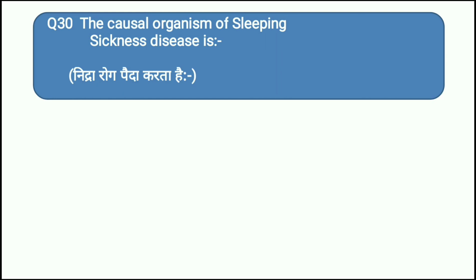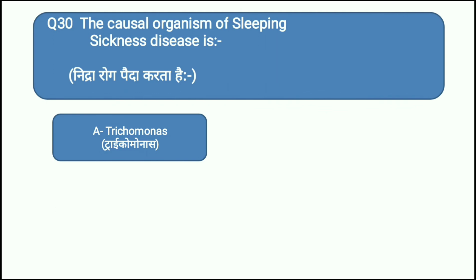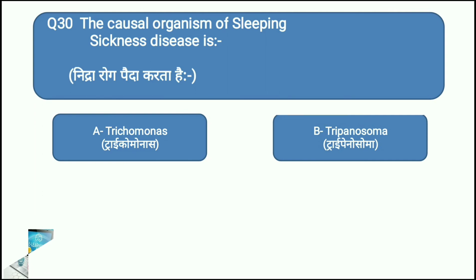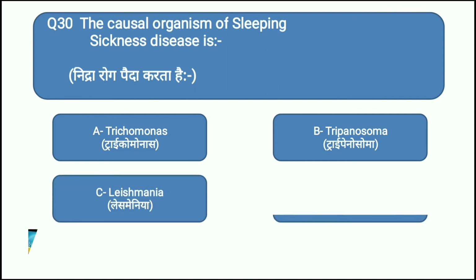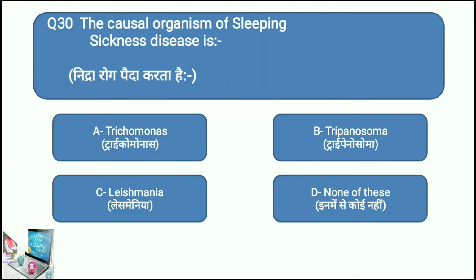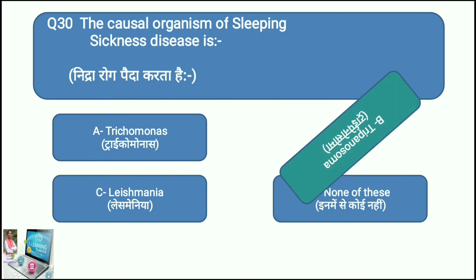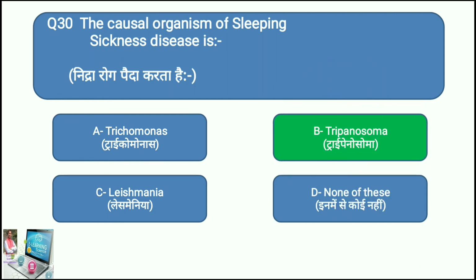Your options are: option A is Trichomonas, option B is Trypanosoma, option C is Leishmania, and option D is none of these. Which will be the right answer? What do you think? The right answer is option B, Trypanosoma. Trypanosoma causes sleeping sickness.